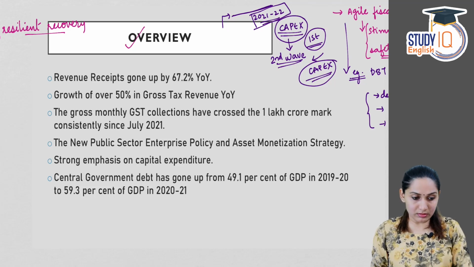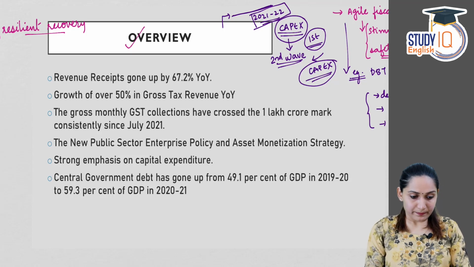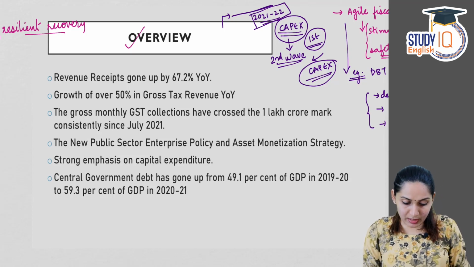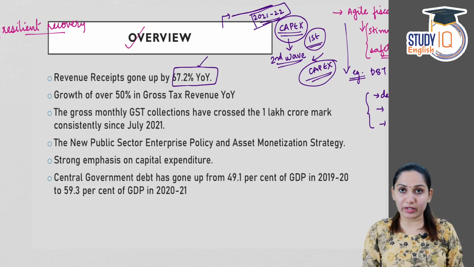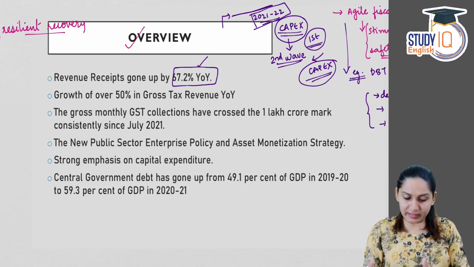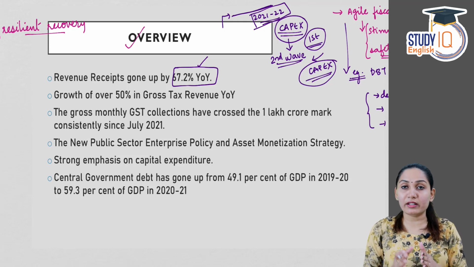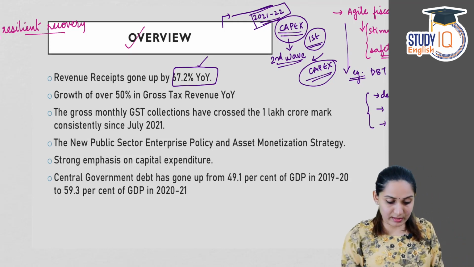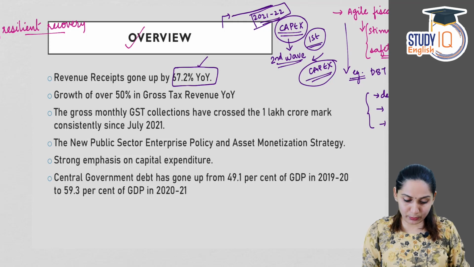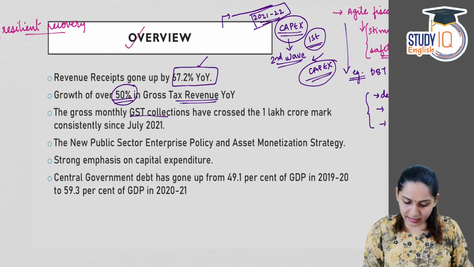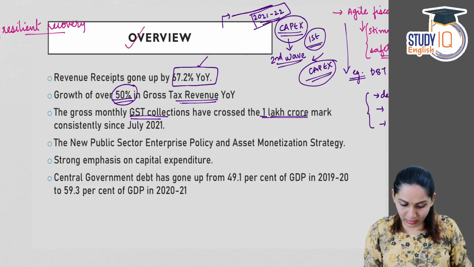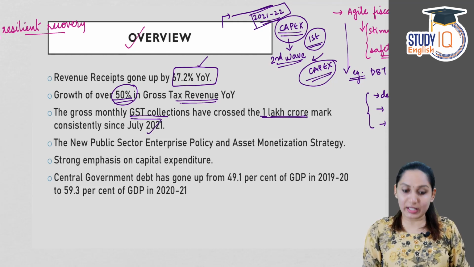Now, coming to the overview, revenue receipts have gone up by 67.2% on a year-on-year basis. This is just an overview. Definitely we will be going into all the details of everything. There is a growth of over 50% in gross tax revenue. Gross monthly GST collections have crossed 1 lakh crore consistently since 2021 July.